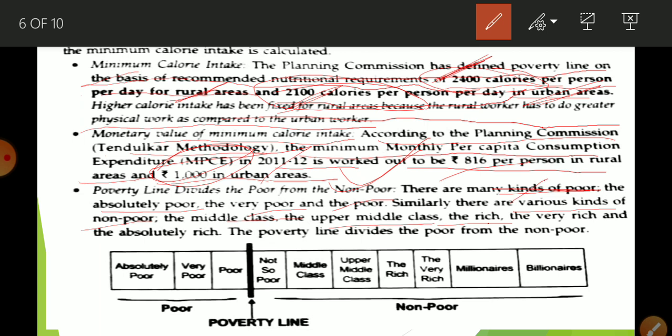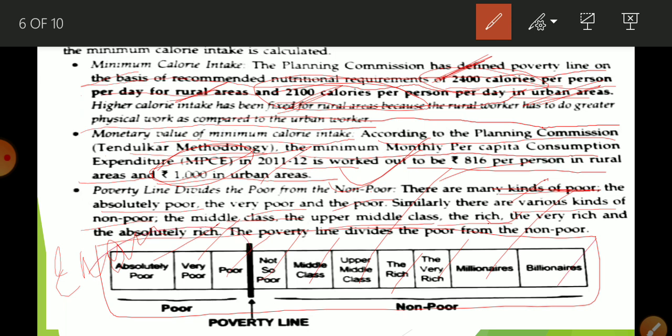Here is given this box and this is very important for your examination. Absolute poor, very poor, poor, not so poor, middle class, upper class, the rich, the very rich, millionaire, billionaire. These are related to the poor and these are related to the non-poor.